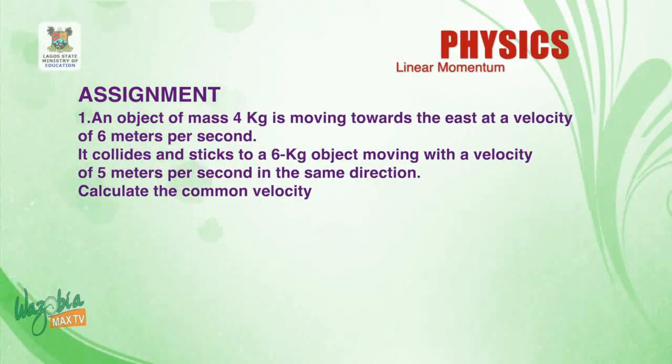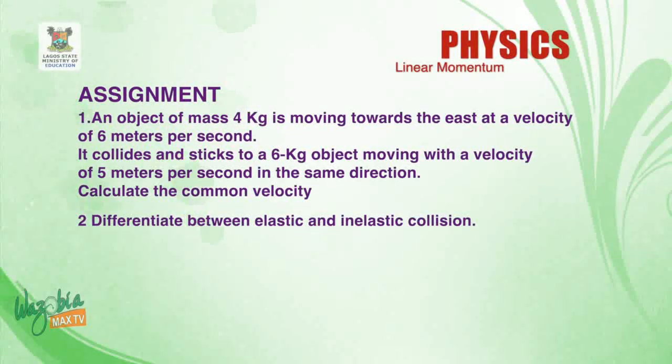Let me repeat. An object of mass 4 kilogram is moving towards the east at a velocity of 6 meters per second. It collides and sticks to a 6 kilogram object moving with a velocity of 5 meters per second in the same direction. Calculate the common velocity.